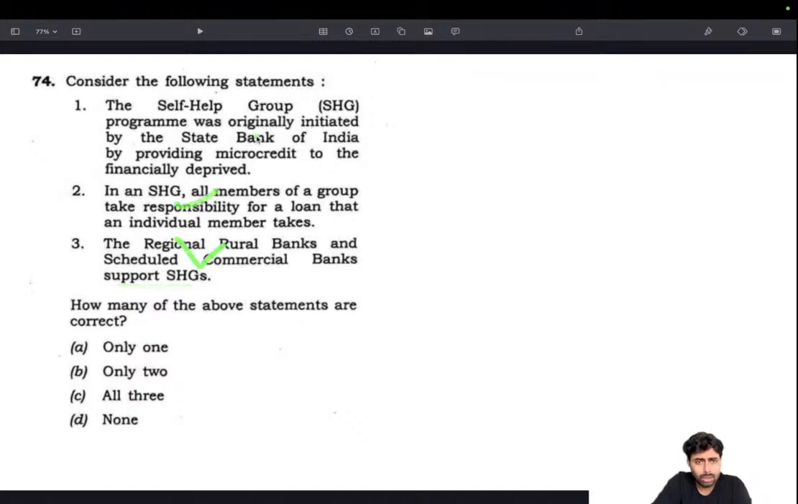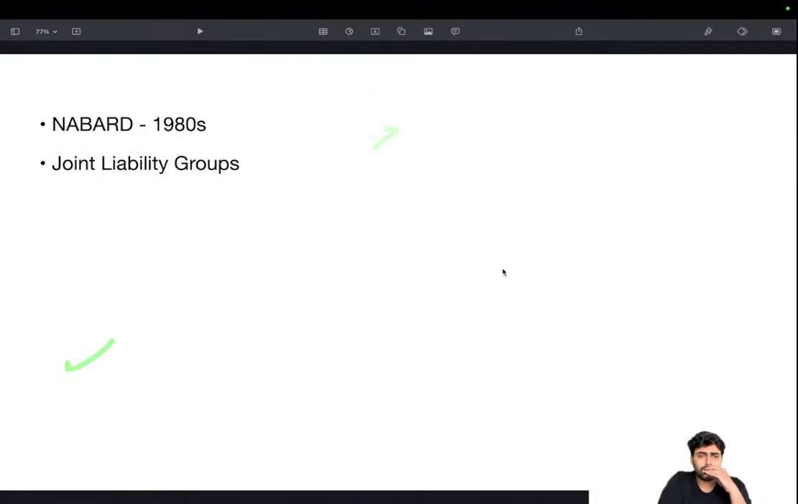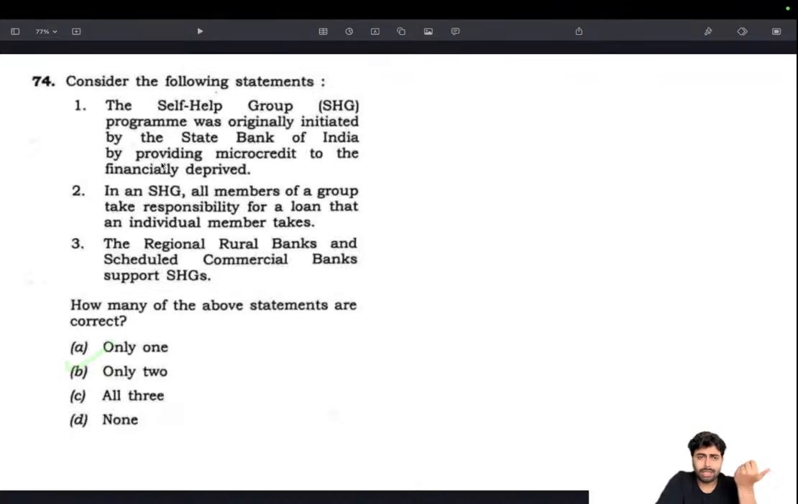So this is true. This is true. This is wrong. We know that it is NABARD who is behind that. So it's only 2. So that will be the answer. It was NABARD in the 1980s that actually started this SHG program. And I think it originally started in Bangladesh, if I'm not wrong, under Muhammad Yunus. Then